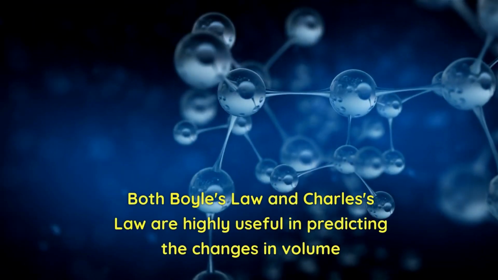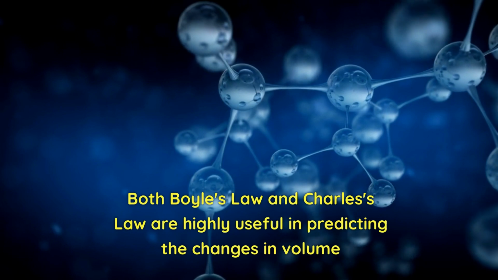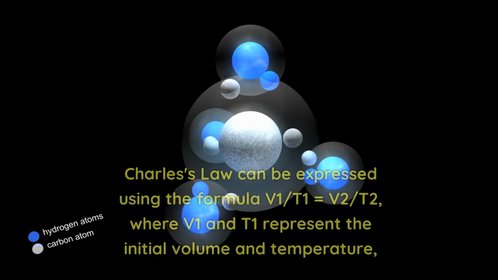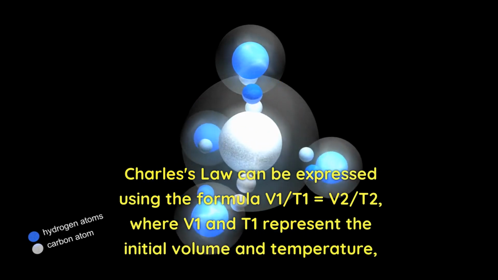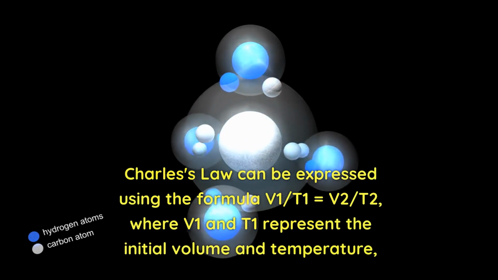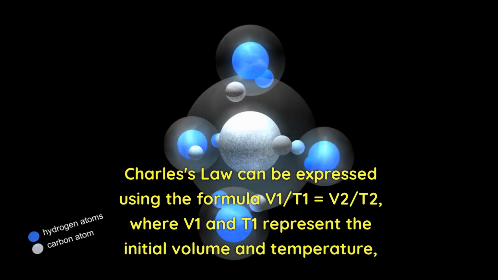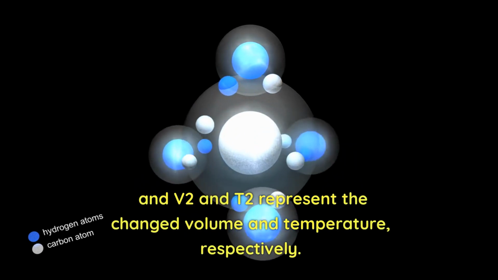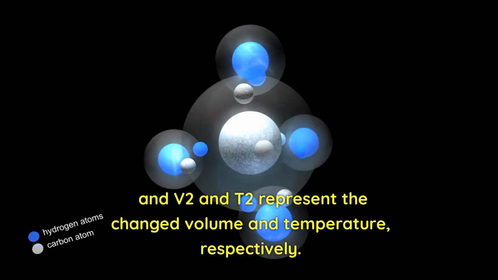Both Boyle's law and Charles's law are highly useful in predicting the changes in volume and wavelength of gases under varying conditions. Charles's law can be expressed using the formula V1/T1 = V2/T2, where V1 and T1 represent the initial volume and temperature, and V2 and T2 represent the changed volume and temperature, respectively.